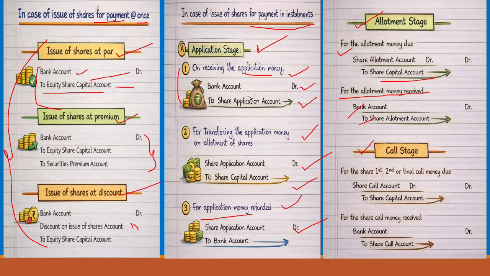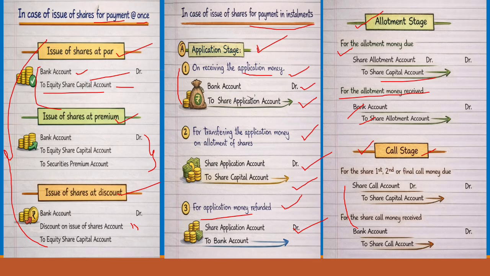In the same way, for the call stage, see, calls may happen as first, second, or final. Three calls may happen. So if in the illustrations they have given different calls, first call, second call, final call, these two entries we have to repeat again and again, or else we can write it only one time.